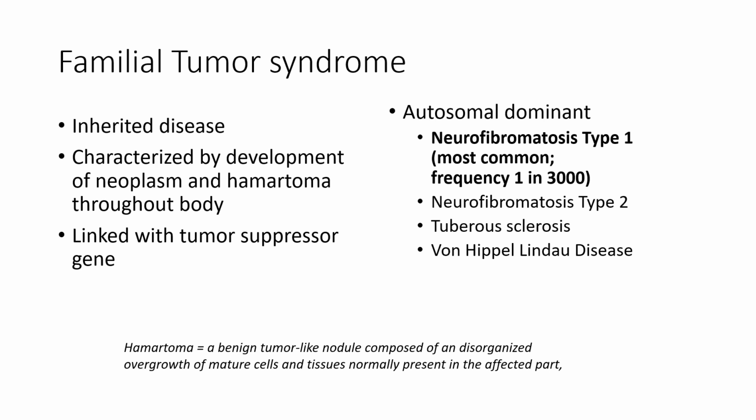So hamartoma is a benign tumor-like nodule composed of a disorganized overgrowth of mature cells and tissues normally present in the affected part. The ones that affect the central nervous system are neurofibromatosis type 1, which we will see in detail, and neurofibromatosis type 2, tuberous sclerosis, and von Hippel-Lindau disease.